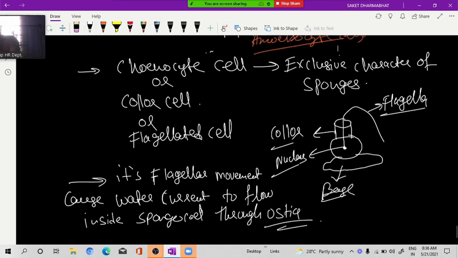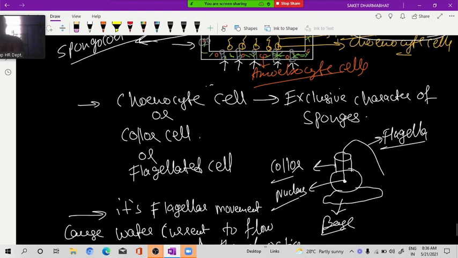Sir, the diagram is of coinocyte cell, sir. This is of coinocyte cell.